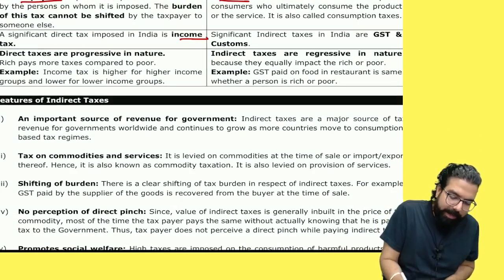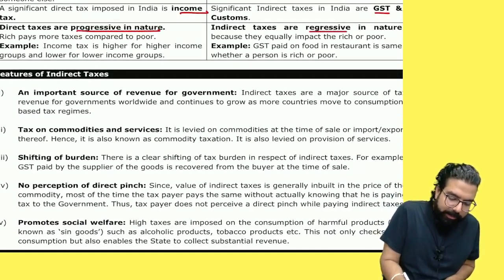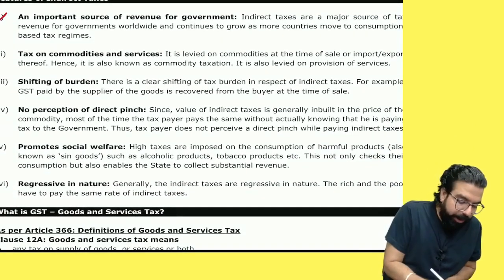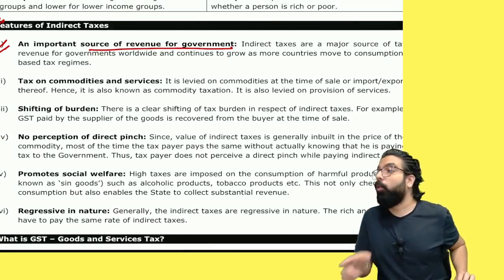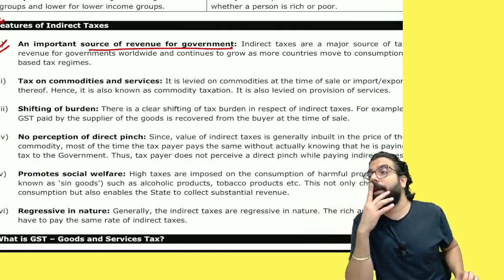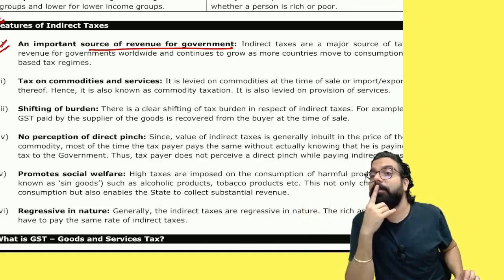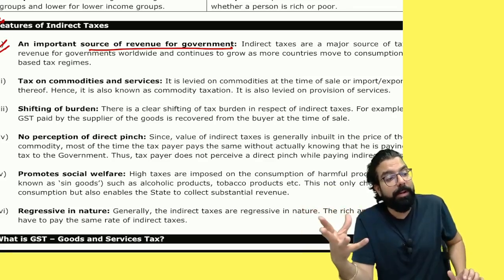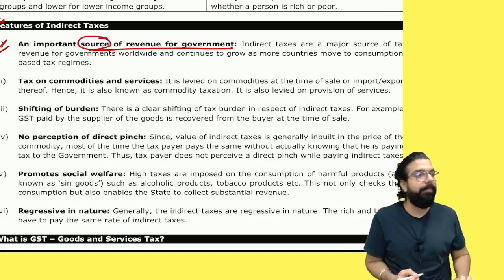Direct tax is income tax. Indirect tax is? Features. Did I tell you about the features? Number one, it's an important source of revenue for the government. Tell me one thing. Do all of you pay direct tax or indirect tax? Does anyone pay a direct tax here? Indirect tax? All of you pay. Yes or no? So which is more revenue generating, direct or indirect? So it's an important source of revenue for the government.